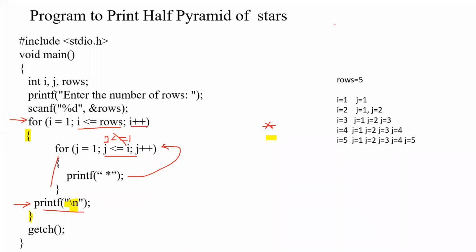Karthik was the first, then Mehboob, Nirma, Jabastin. So here I is incremented to 2, right? So we will be substituting the value of I as 2. But what is the value of rows? We have entered the value of rows as 5. That is constant only, right? 2 less than or equal to 5.